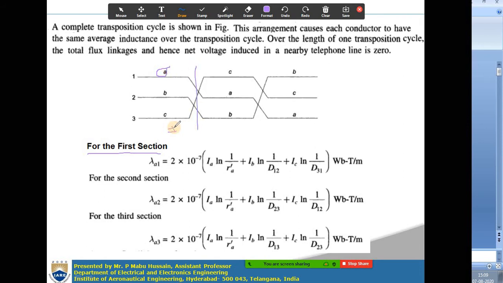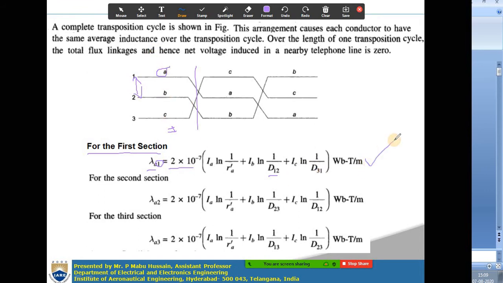The flux linkage of conductor A is equal to 2 into 10 power minus 7 into IA ln 1 by RA dash, the geometrical mean radius of that conductor, plus current flowing through the B conductor, IB ln 1 by the distance from A to B, which is d12, plus current flowing through the third conductor, IC ln 1 by the distance from A to C, which is d31.